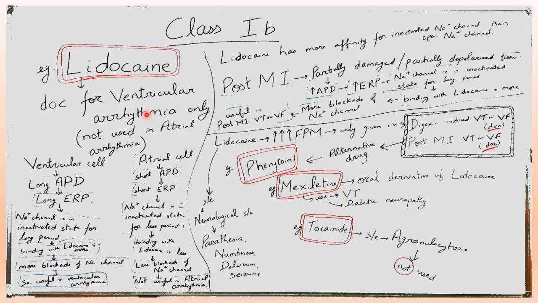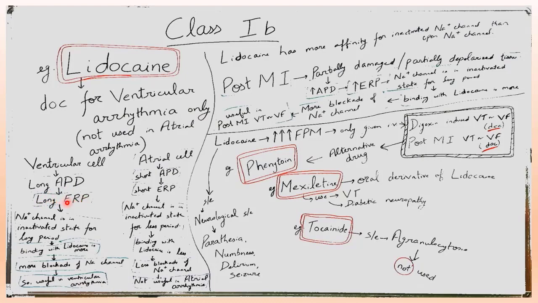This is very important. So for ventricular arrhythmia, it is the drug of choice, but it is not used in atrial arrhythmia. What is the reason behind this? We know that the ventricular cell has a long action potential duration. That means a long effective refractory period, because we have already studied that action potential duration is equivalent to effective refractory period. So a ventricular cell has a long action potential duration. That means the ventricular cell has a long effective refractory period.